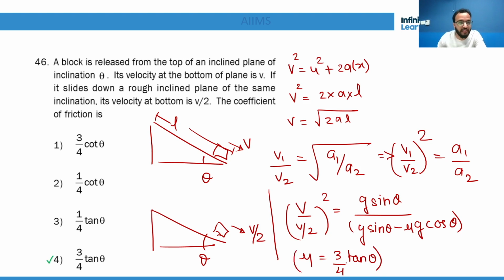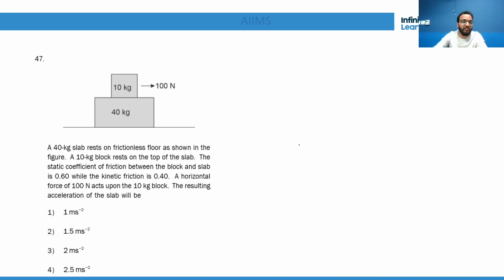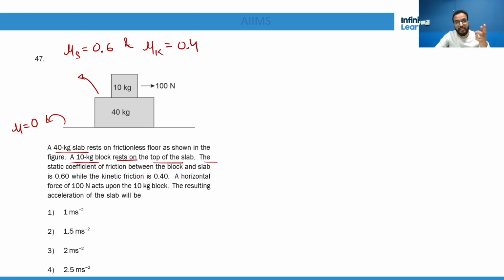Yes. Now let's take this question from number 47. It is a little time consuming question, right? So they have given a 40 kg slab resting on a frictionless floor. This is a frictionless floor. A 10 kg block rests on the top of the slab. The static coefficient of friction between the block and the slab is 0.6. Now very carefully you do this question. Mu s is 0.6 and mu k is 0.4. So if the sliding happens, then you have to apply kinetic friction. That is why they have given mu k.